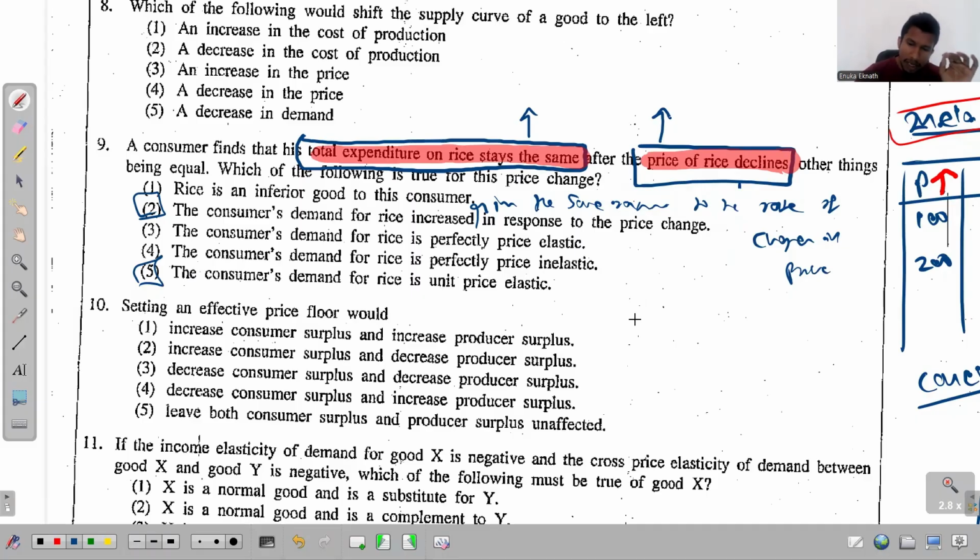Our example is, when the price gets doubled, the quantity drops by half.